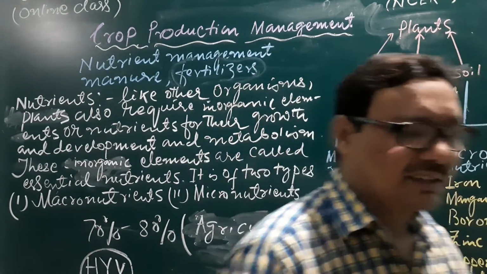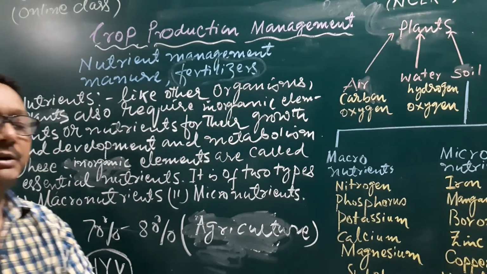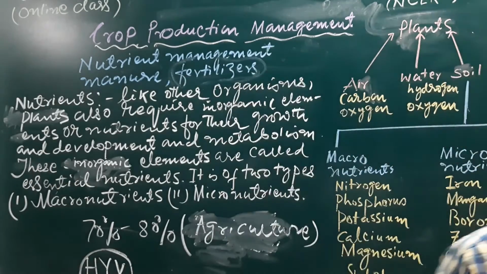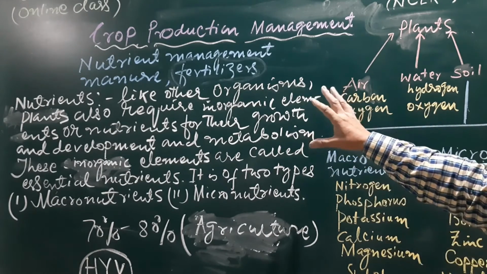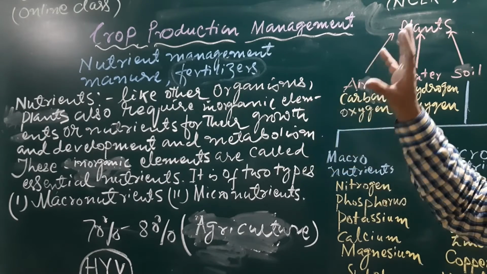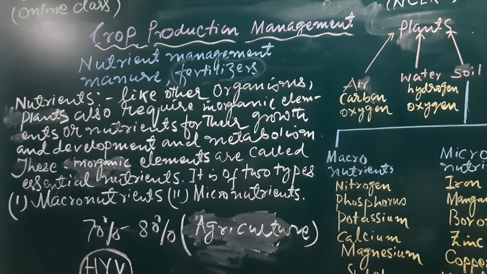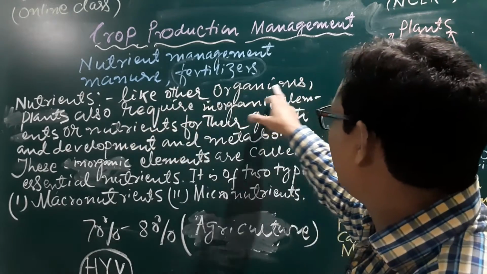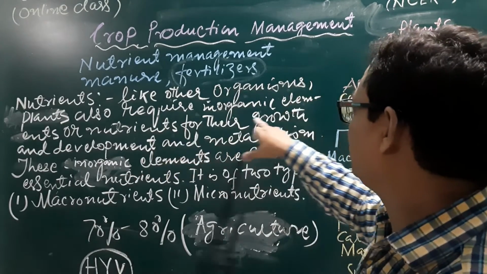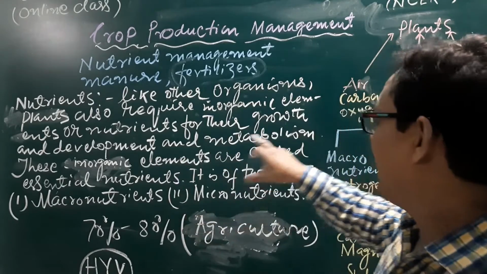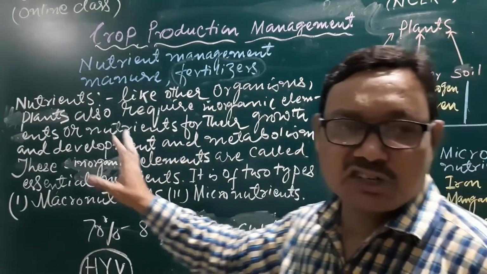But besides that, they require some inorganic nutrients. These inorganic nutrients are also essential for plant growth, development, and other physiological, that is metabolic, activities. Here is the definition: like other organisms, plants also require inorganic elements and nutrients for their growth, development and metabolism. These inorganic elements are called essential nutrients.